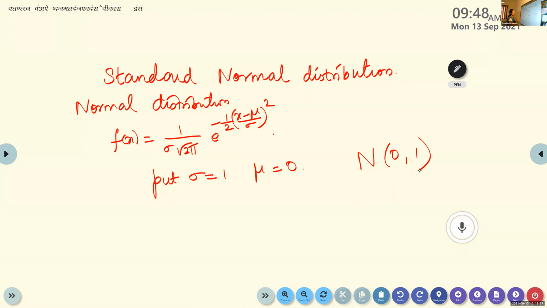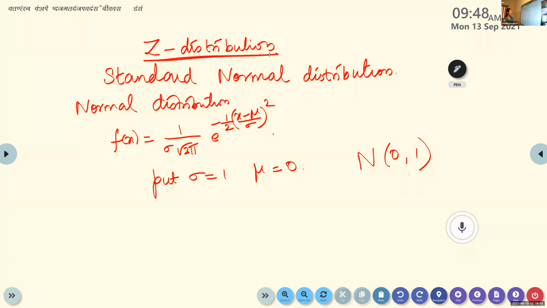And the standard normal distribution is otherwise called Z distribution.